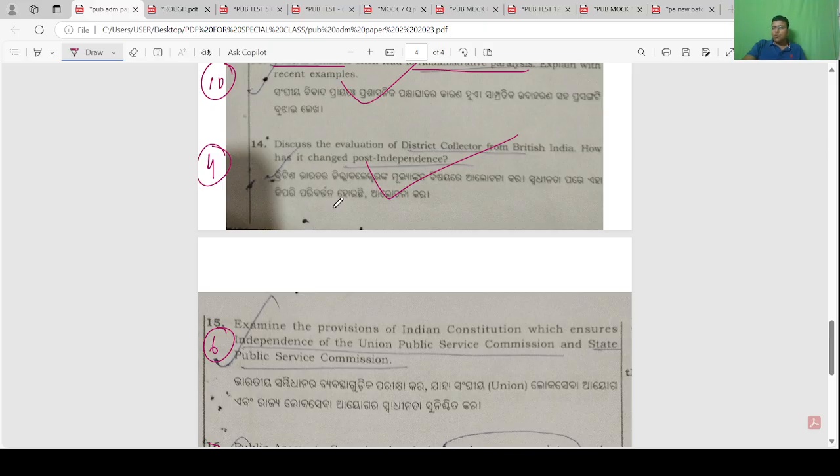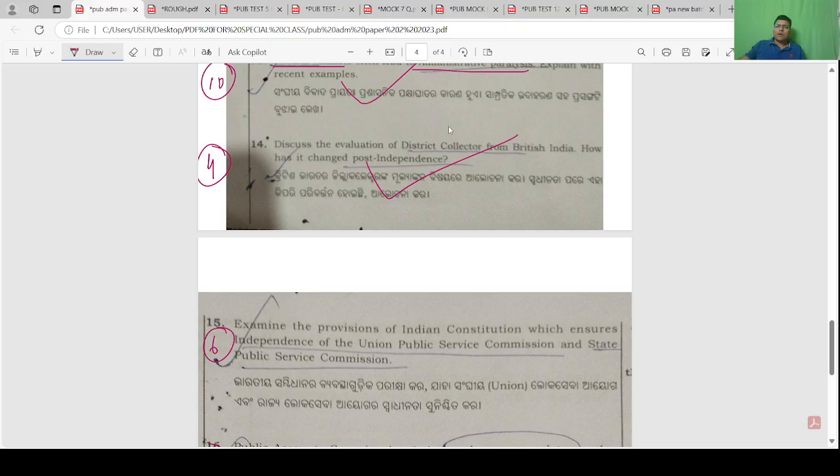DC. And post independence, with the DPSP separation of power, the judicial function was taken out of DC and given to the district judiciary. So now the district collector has developmental function and regulatory function. And another big impact is the 73rd CA. It impacted the district collector a lot. So development function was taken out of DC and given to the PRI. Now DC monitors the development function, but real development is by PRI. That you need to write.